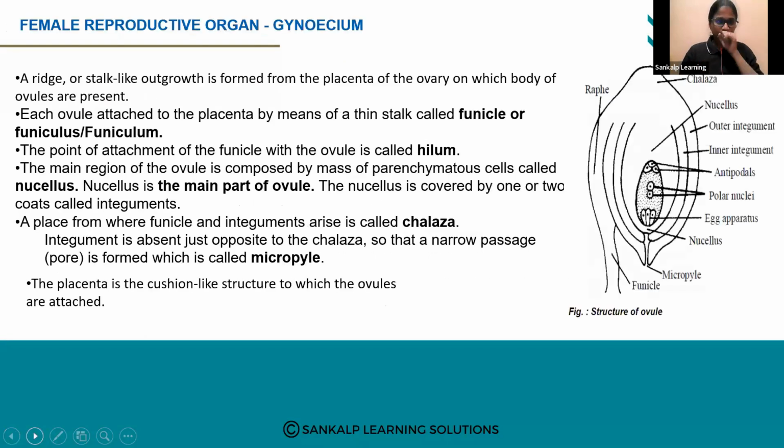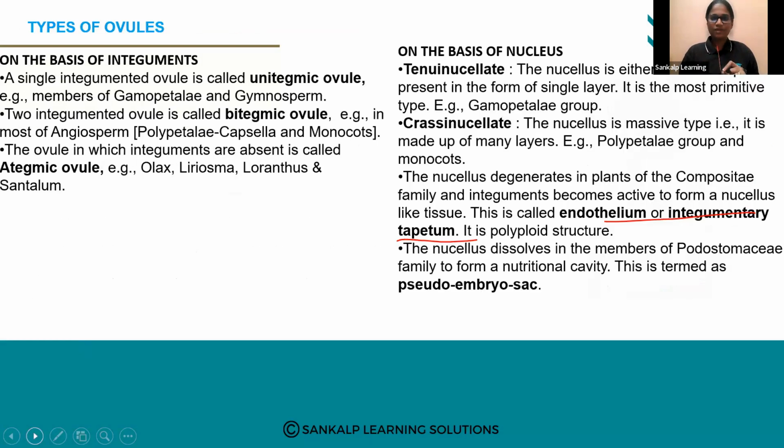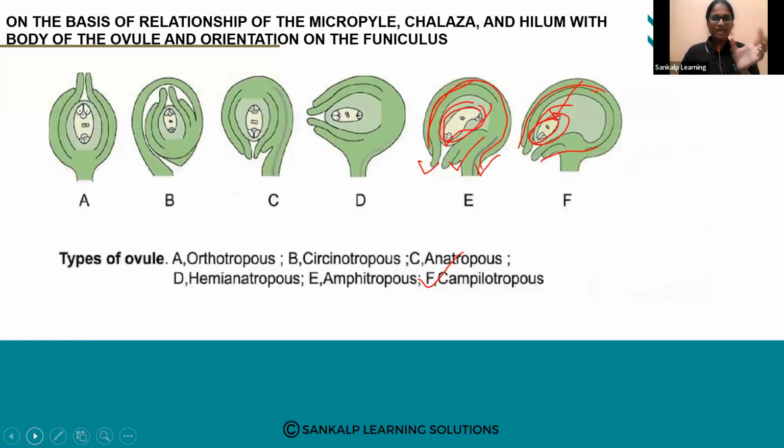Next, when we come to the female reproductive part, we should focus on this diagram again. Next, types of ovule, what are the types? Orthotropous, Sarcinotropous, Anatropous, Hemianatropous, Amphitropous and Campylotropous.